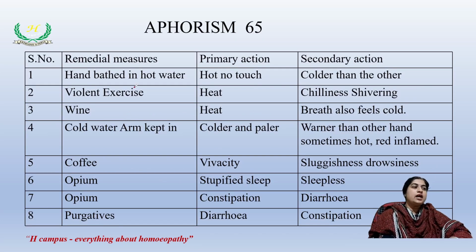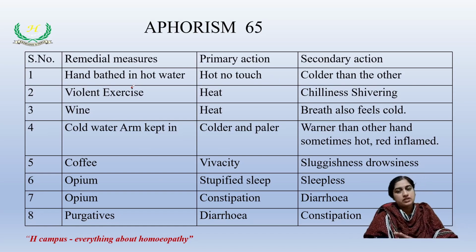One is the hand bathed in hot water. When you touch this hand, it is hot to touch. This is the primary action, and after that phase is left, when you touch the same hand, it is colder than the other hand. When a person does violent exercise, heat is produced in him. That is the primary action. After some time, we notice chilliness and shivering. That is the secondary action.